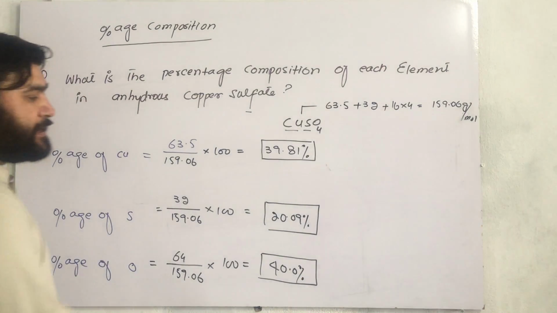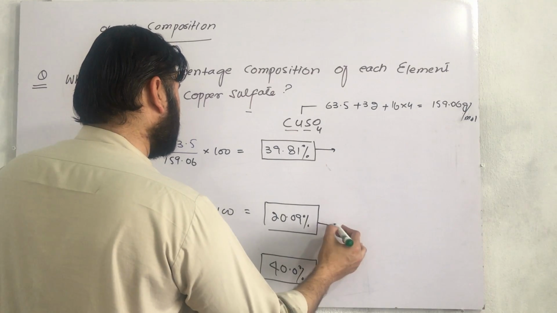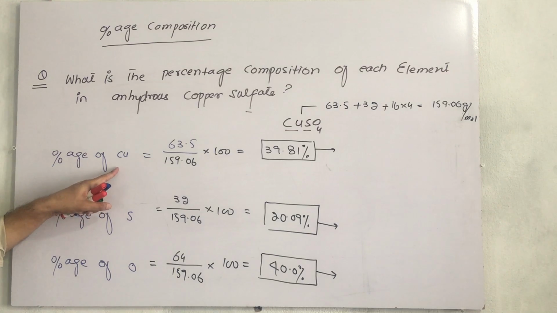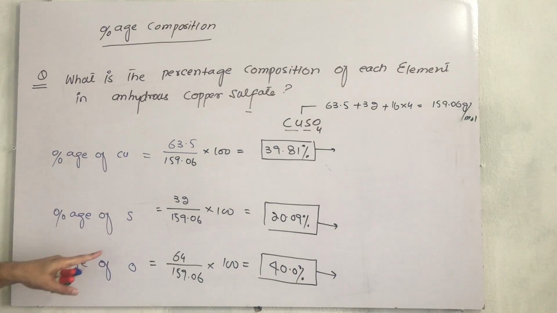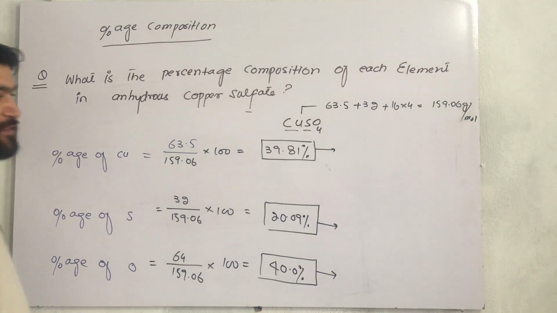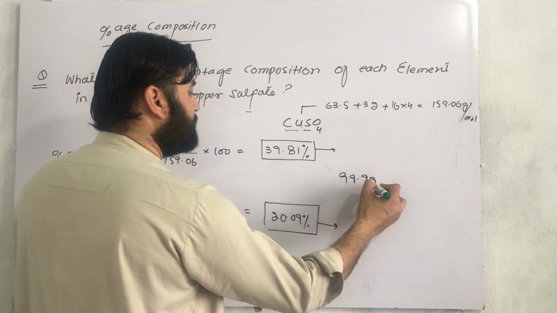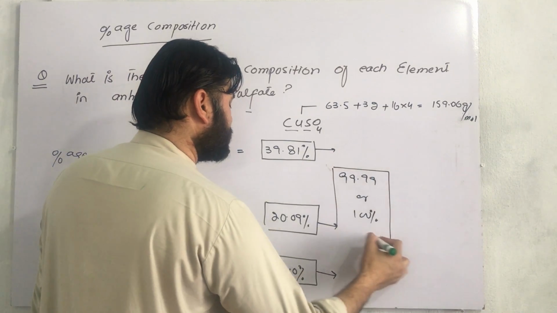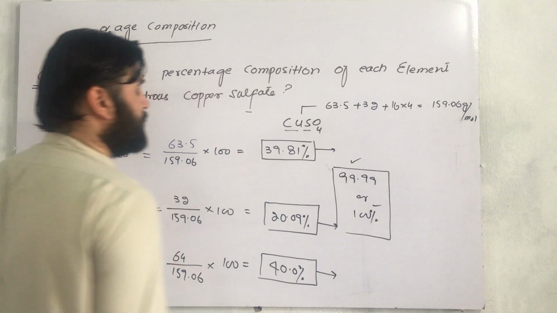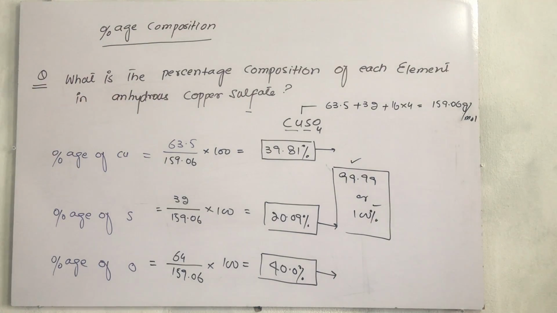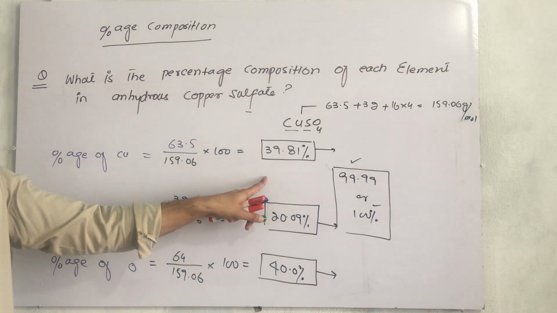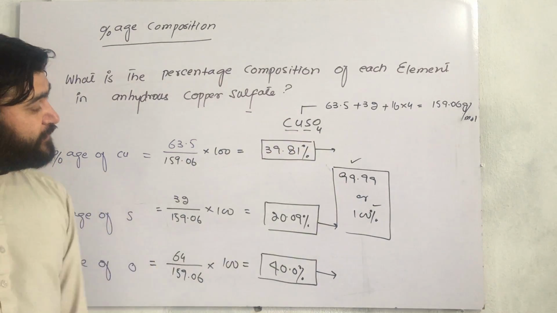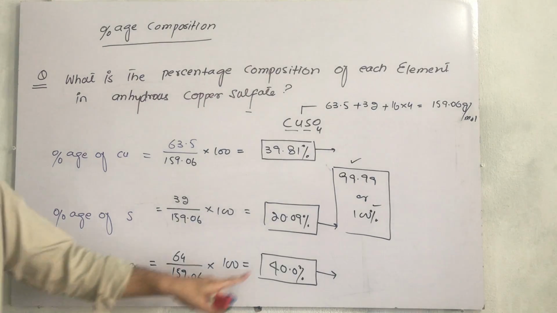Now if you combine all of them, this is the percentage of copper, this is the percentage of sulfur, and this is the percentage of oxygen. So the answer must be 99.99 or 100%. Both are correct. In some books it is 99.9 and in some it is 100, both are correct. So this is the percentage of copper in copper sulfate, this is the percentage of sulfur, and this is the percentage of oxygen in copper sulfate.